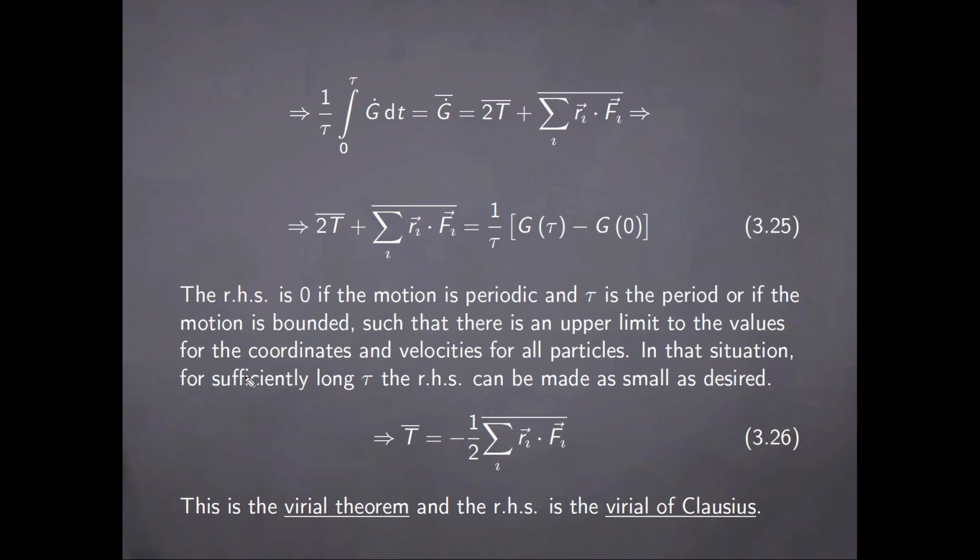In that situation, for a sufficiently long tau, the right-hand side can be made as small as desired. Then, if this quantity is vanishing, it follows that the time average of the kinetic energy is minus 1 over 2 times the average of the quantity written here. And this is the Virial theorem, and the right-hand side is known as the Virial of Clausius.